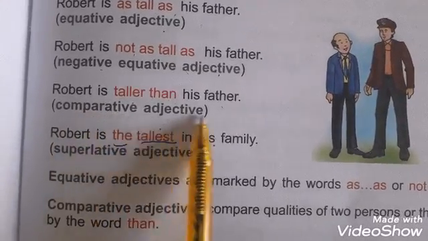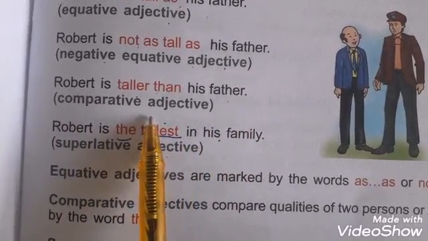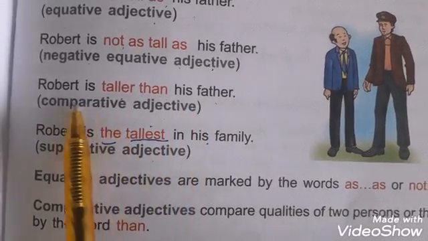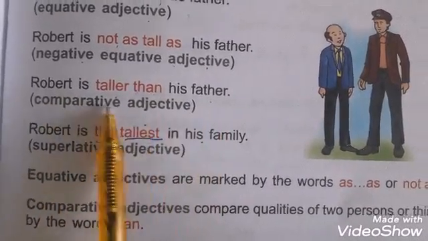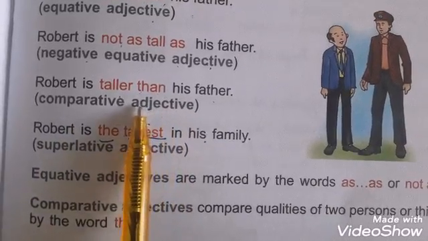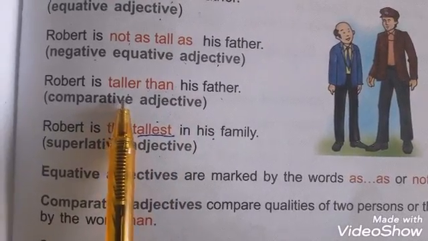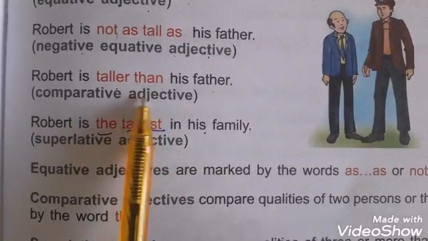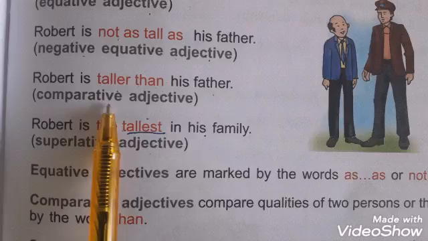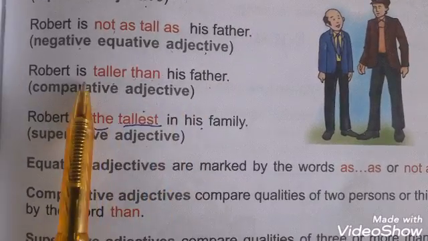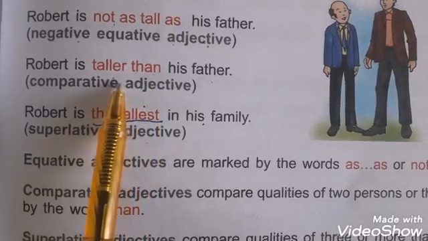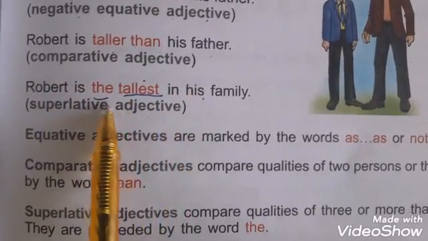Robert is taller than his father. It is comparative adjective because here the comparison has been done between the two persons, Robert and his father. So a sentence in which two persons are compared, their quality or quantity is compared, it is called comparative adjective. Here the quality of Robert and his father is being compared, so it is comparative adjective.